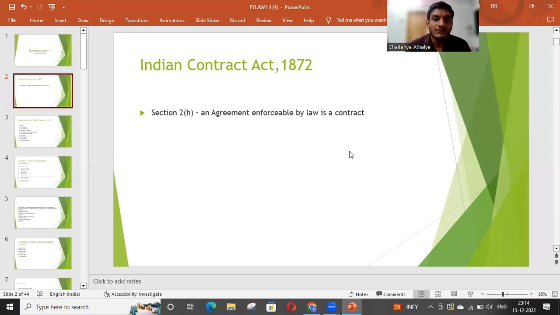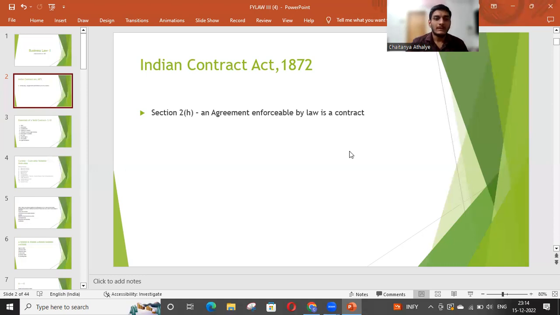In the promise, we have to add something called consideration. Then we get the term agreement. And in the agreement, when we add enforceability, we finally come to the concept of contract. So that's how we can create the contract for any normal transaction or any complicated transaction.